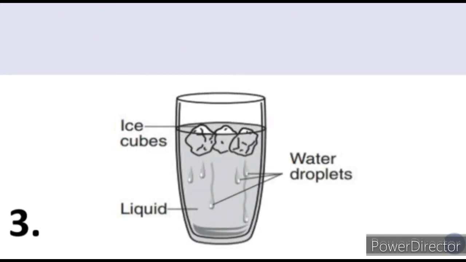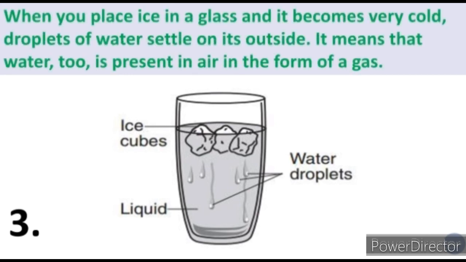Third one, see, if you put cubes of ice in a glass, what you will see? The glass will become cold and droplets of water, drops of water you will be able to see on the glass. Why? What is the reason behind this? When you place ice in a glass and it becomes very cold, droplets of water settle on its outside.